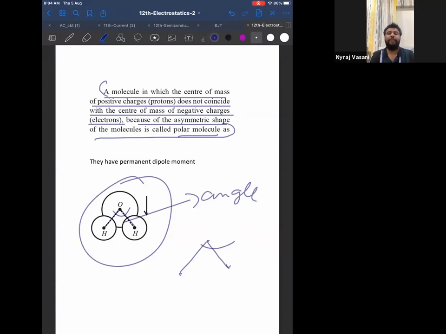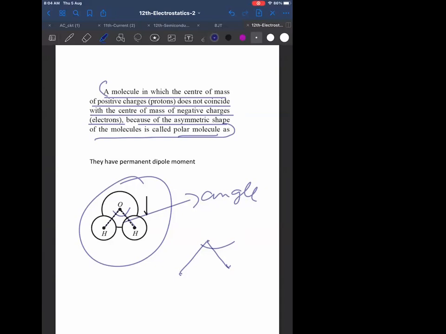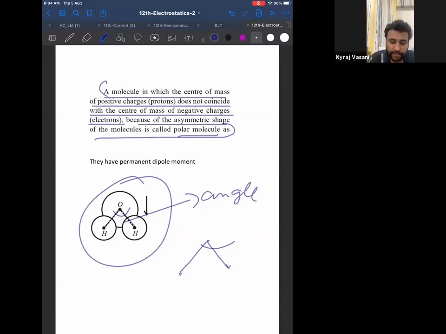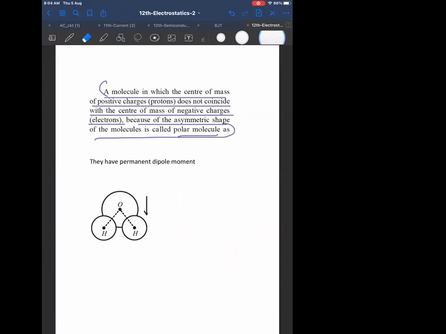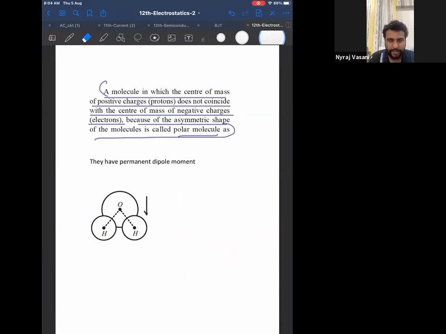Think about it. If you have studied rotational motion, the center of mass of a sphere is the center itself, only if it is uniform. Now if I join the centers of a water molecule, do they form a straight line? No, sir. If they do not form a straight line, it means they have an angle. If they have an angle, they are called polar.